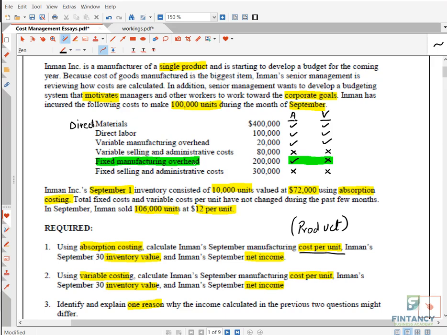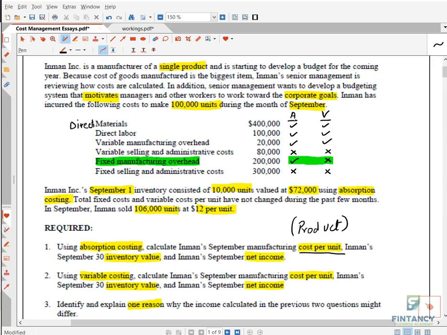So you will take it as it is, as production units. Remember, when there is no opening and closing stock, production is equal to sales.